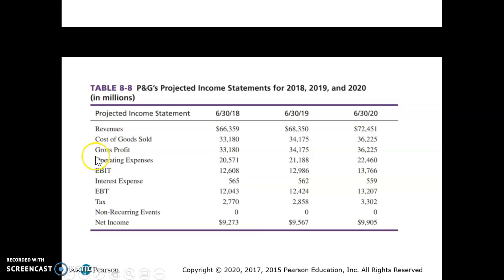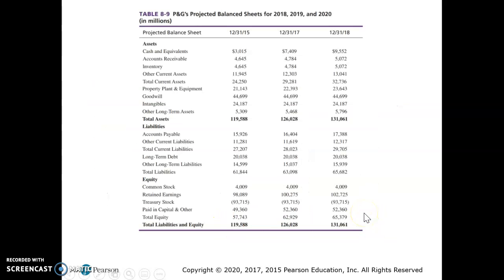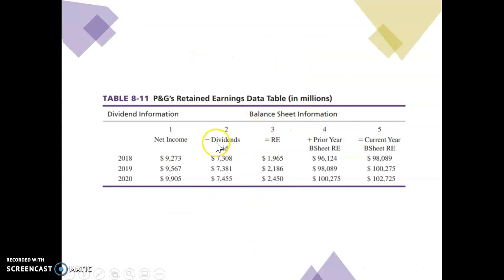So they're saying, here's what we project based on our strategies for our net income in millions in 2018, 2019, and 2020. You can see they're expecting a little bit of growth in their net income, about 9.2 billion, 9.5 billion, 9.9 billion. Okay, you can also look at their projected balance sheet, right? You can see that's also going up. And then you can look at their retained earnings.